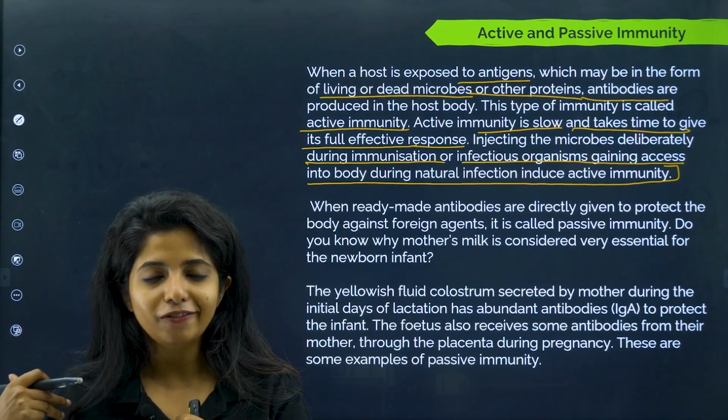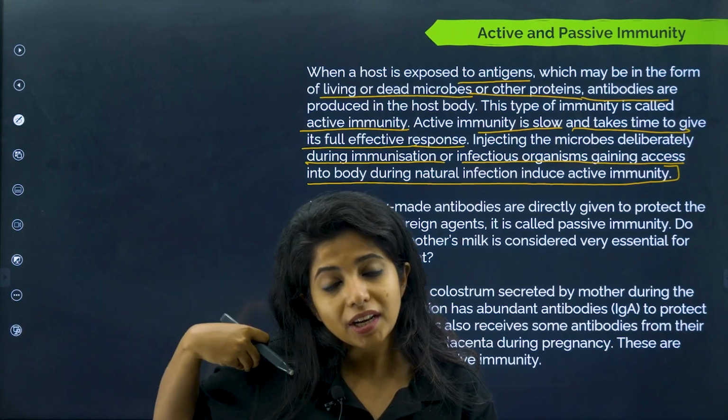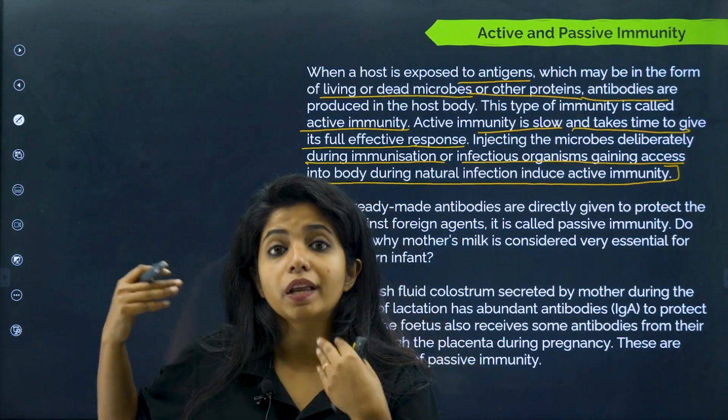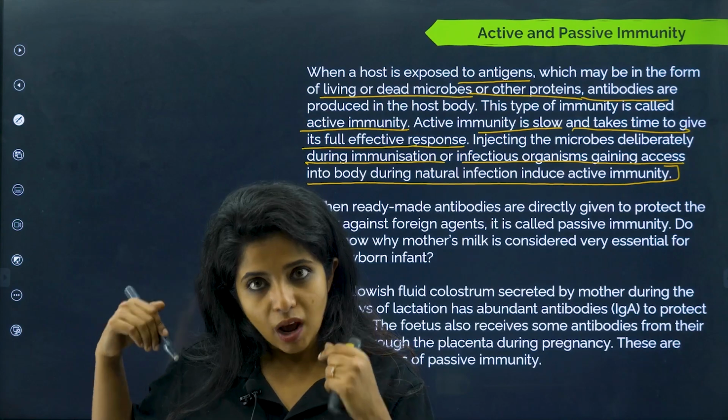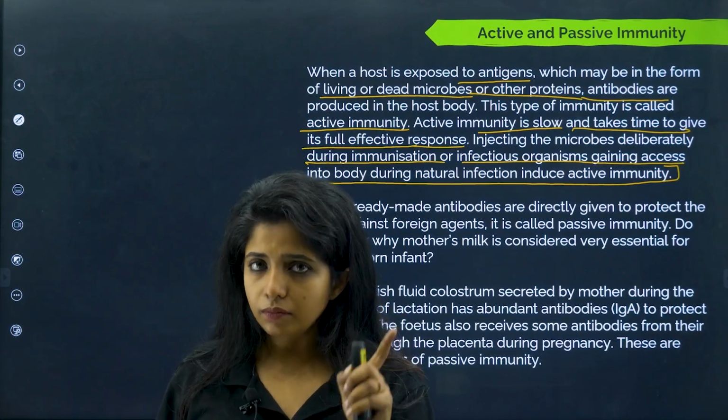It's not like I am injecting a living microbe, it can be dead. In vaccination it happens, right? So basically I am injecting microbes in my body so that my body could produce antibodies now and also the next time if the infection comes. This is also known as active immunity.